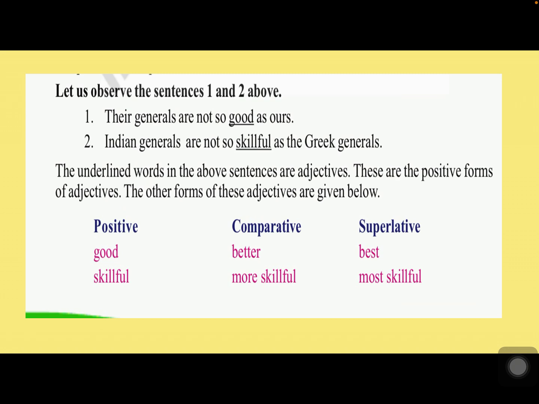So here in skillful, there are two breaks coming, so it is a two syllable word. Whenever we have a two syllable word, we always use more in the comparative form and most in the superlative. So this is how the degrees of adjectives come.